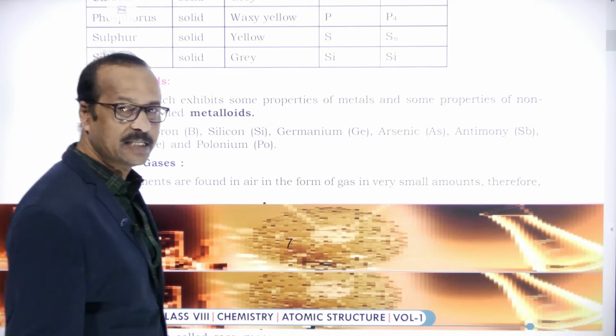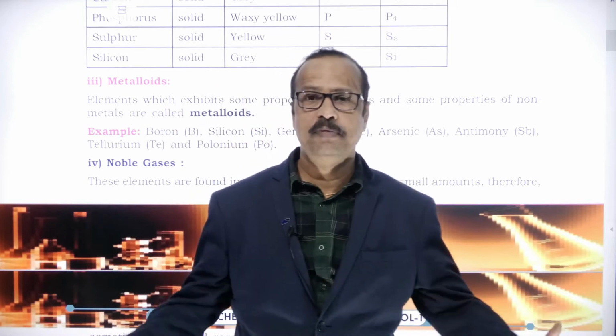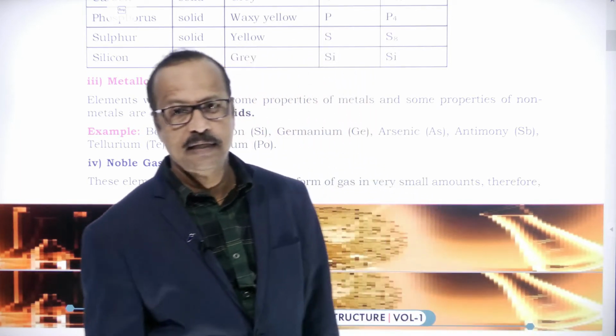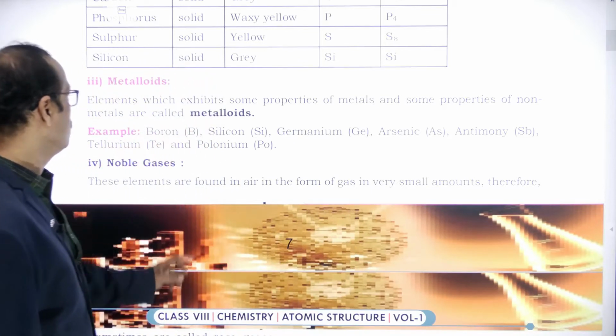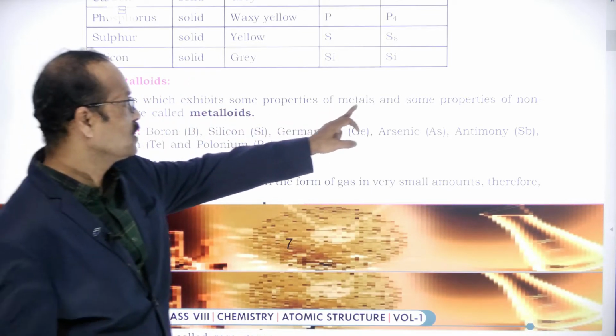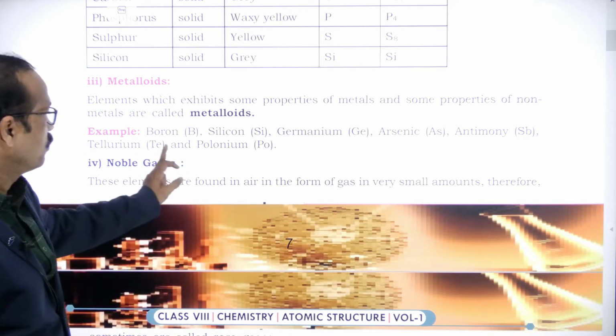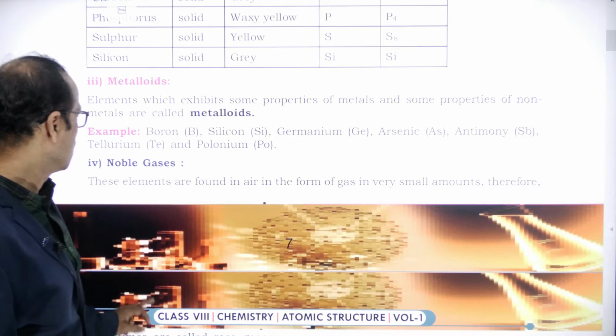Then come to the metalloids. Metalloids have both metallic and non-metallic nature, so they are called metalloids. The best examples are silicon and germanium. Elements which exhibit some properties of metals and some properties of non-metals are called metalloids. Examples: boron, silicon, germanium.